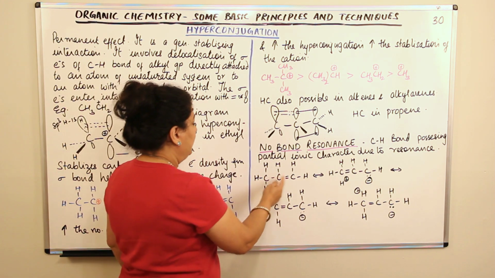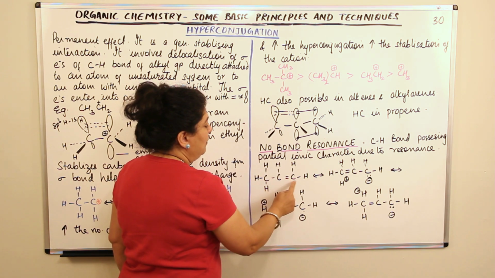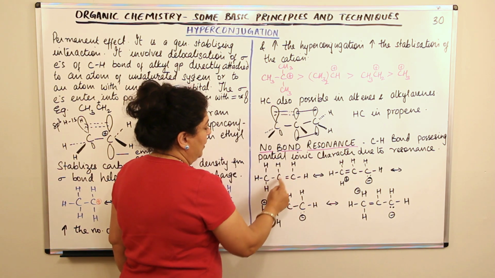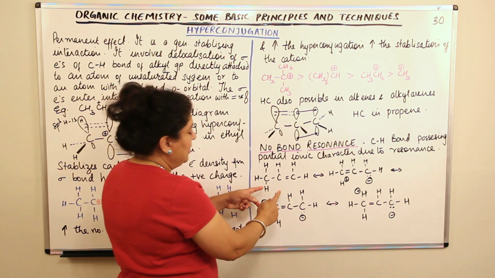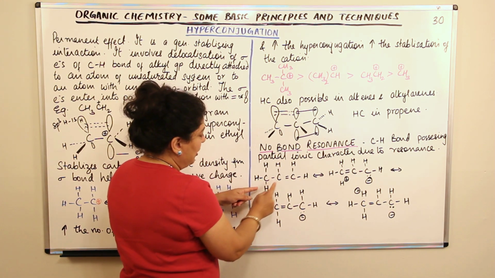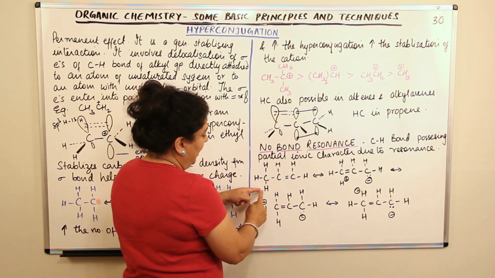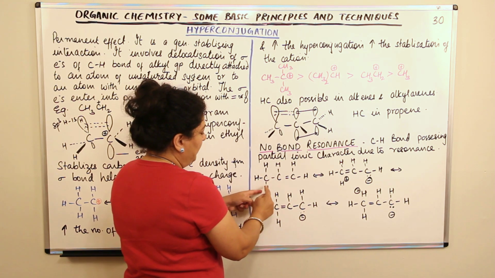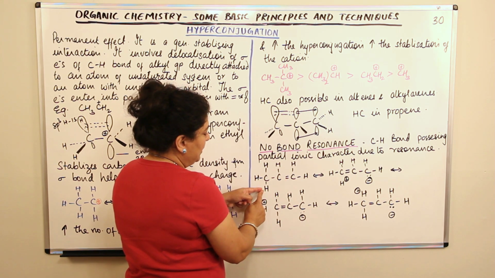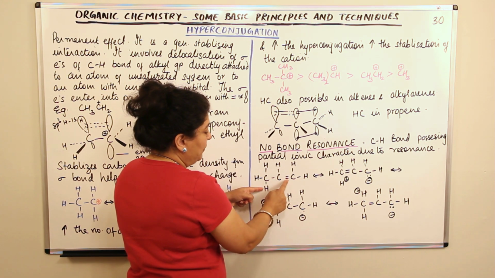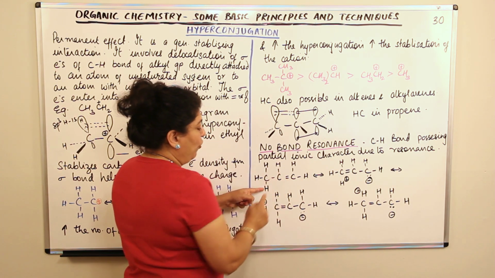Take a look here now. CH3, C double bond CH2. So CH3, what is this? This is propene. In the case of propene, let us say that hyperconjugation occurs with this hydrogen. If this hydrogen is hyperconjugating, then the 2 electrons will form a bond here. If the 2 electrons form a bond here, the hydrogen becomes positively charged, but carbon cannot form 5 bonds.